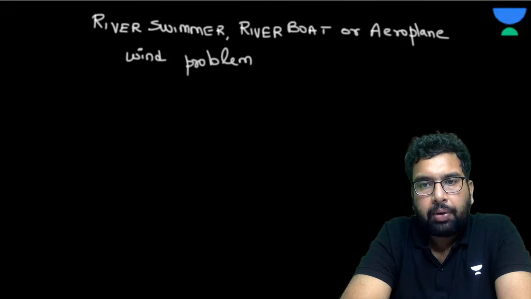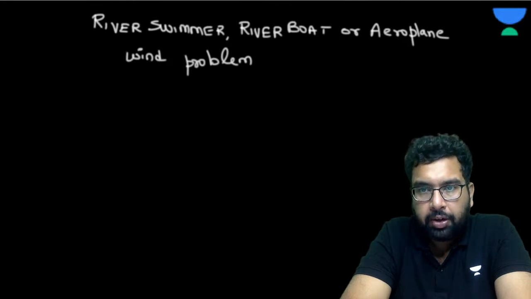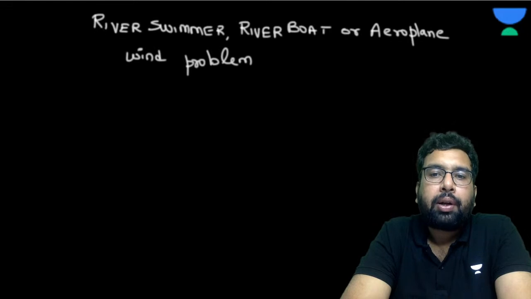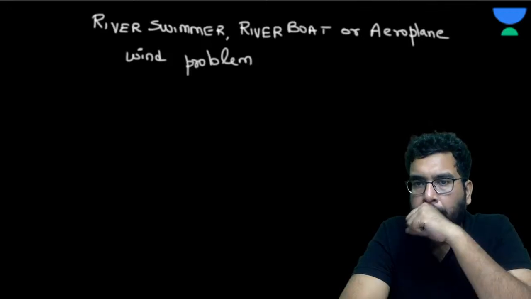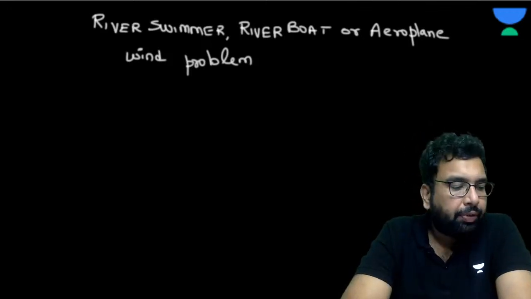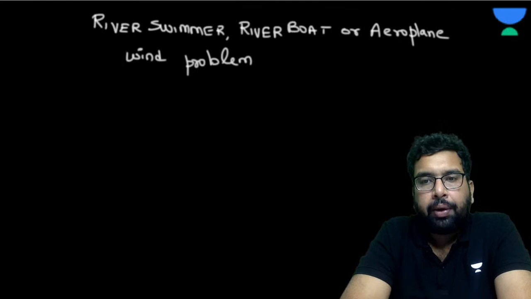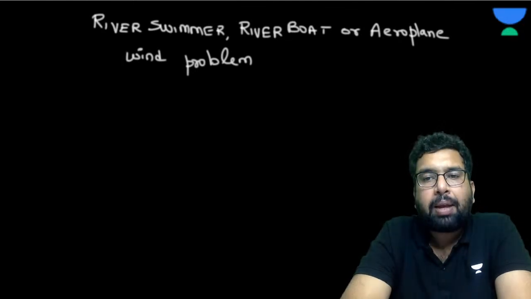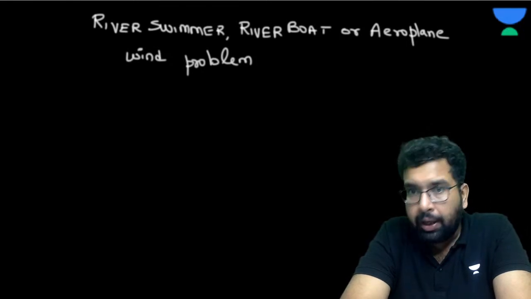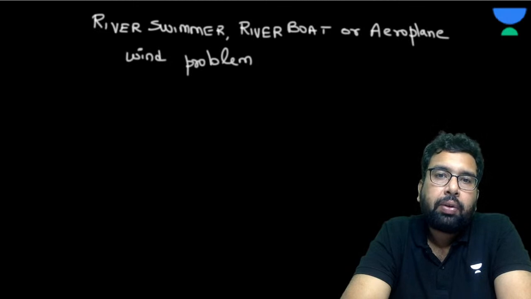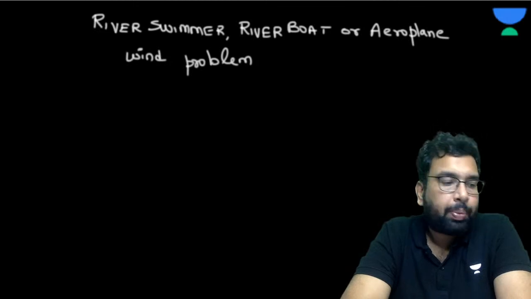We have completed relative velocity in one dimension on this channel previously, and relative velocity in two dimension. This is the second session. In the first session, we have seen the famous rain man problem, and umbrella man problem, rain man problem, whatever you say. Now in this session we are dealing with the river swimmer, river boat or aeroplane wind problem.